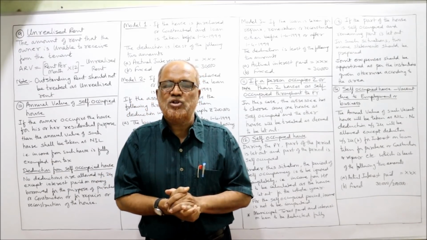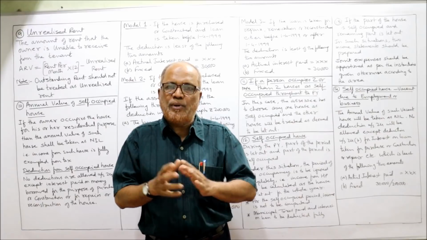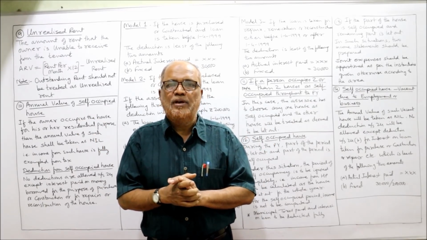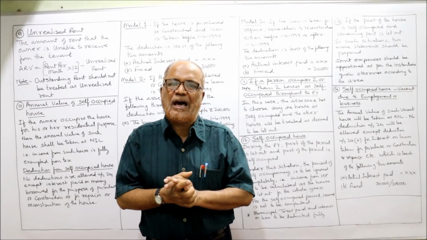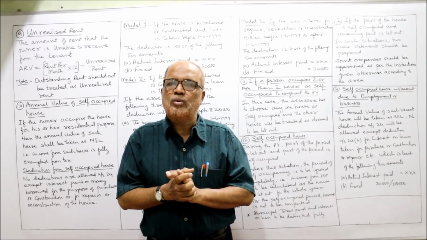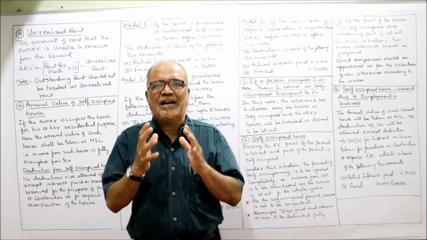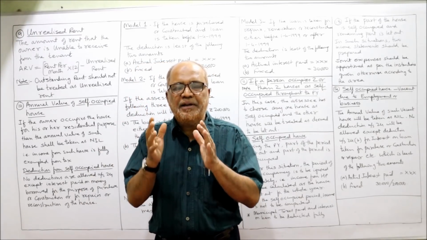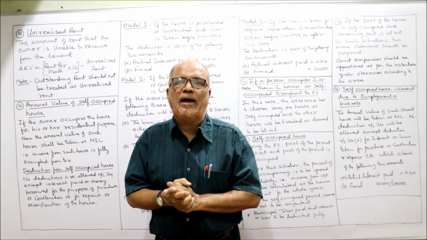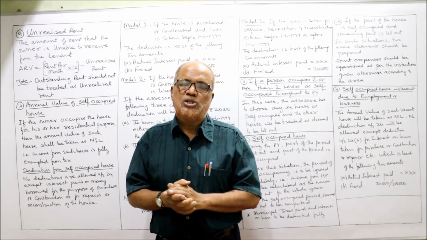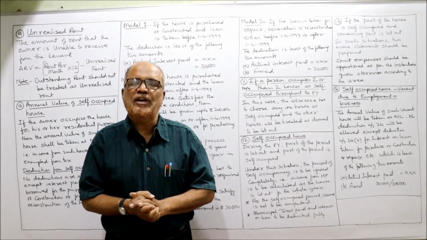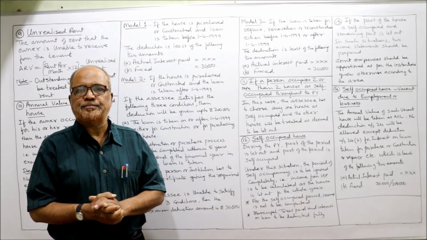I'll discuss the provision of income tax at that point, because if I explain all these provisions in detail, the video will become huge and students may not find it easily understandable. So, brief points I have explained here. The detailed points I'll explain while doing the problems. So, this is the end of the theoretical part of computation of income from house property.